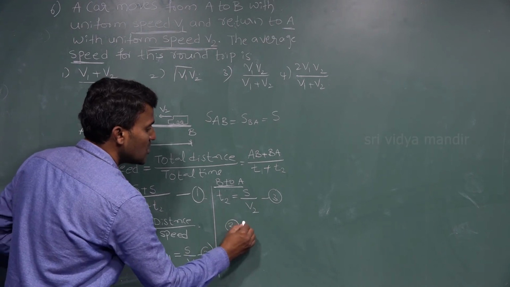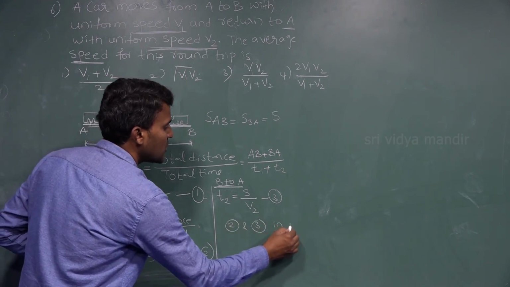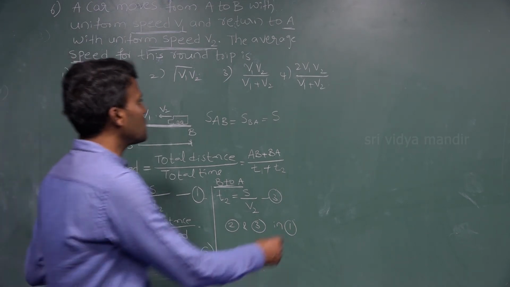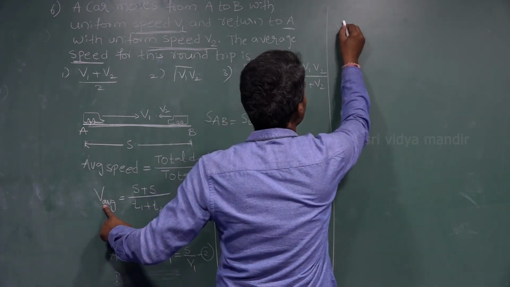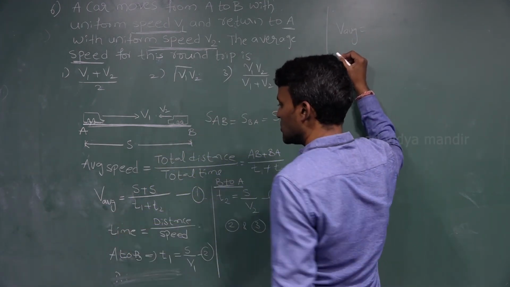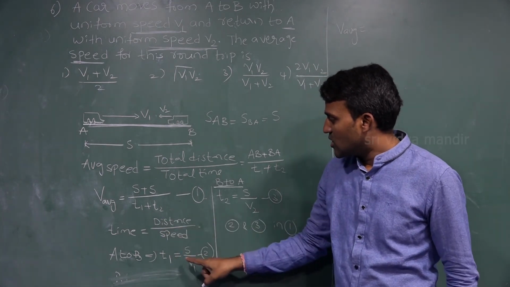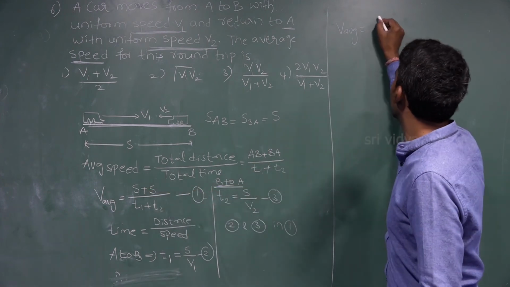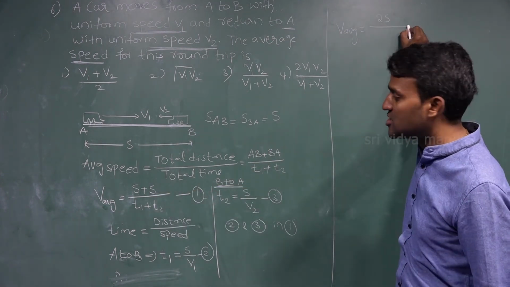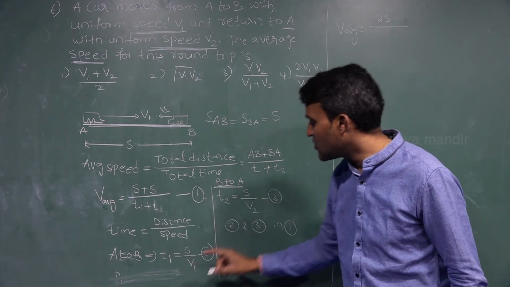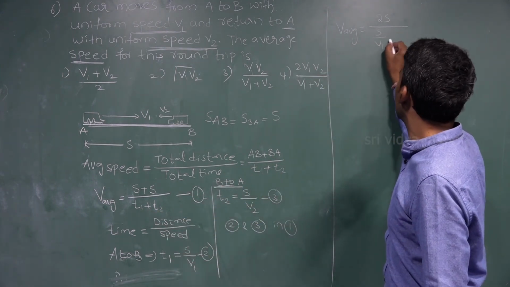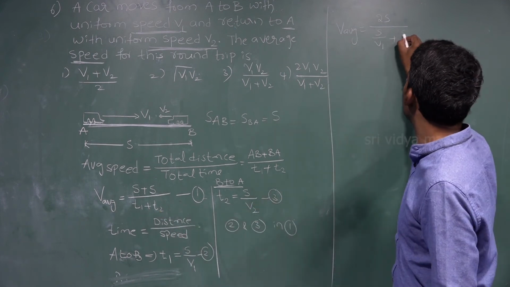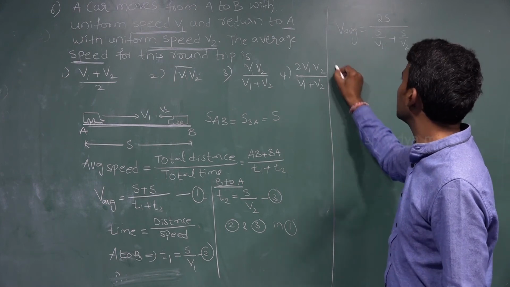Substitute equation 2 and equation 3 in equation 1. So average speed is equal to, as we already wrote, S plus S divided by T1 plus T2. S plus S is 2S. T1 is equal to S by V1, and T2 is equal to S by V2, that is equation 3.